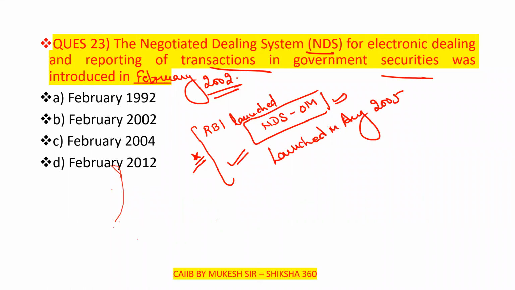So when RBI launched NDS, that was in February 2002. And NDS-OM was launched in August 2005. Clear? In August 2005.